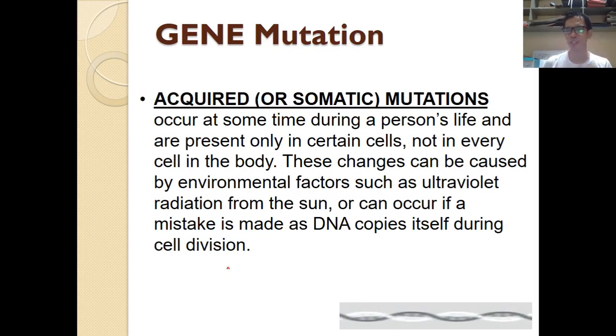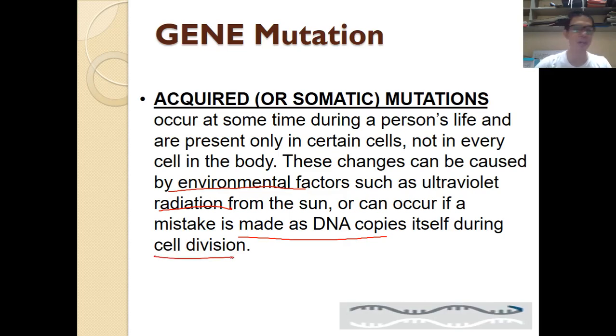The second classification of gene mutation is called the acquired or somatic mutation. So what happens in the acquired or somatic mutation? From the word itself, acquired, it means it is obtained. In what way does the organism obtain this kind of mutation? Some of these are caused by environmental factors like radiation, or any mistakes that happen during cell division. So this particular mutation can change the organism drastically.